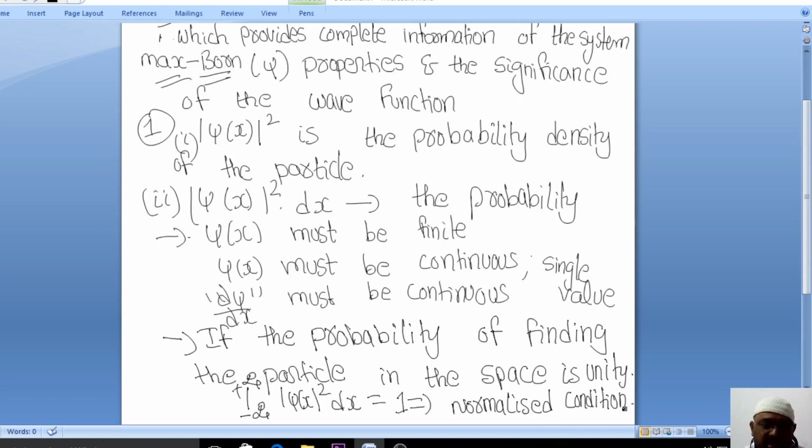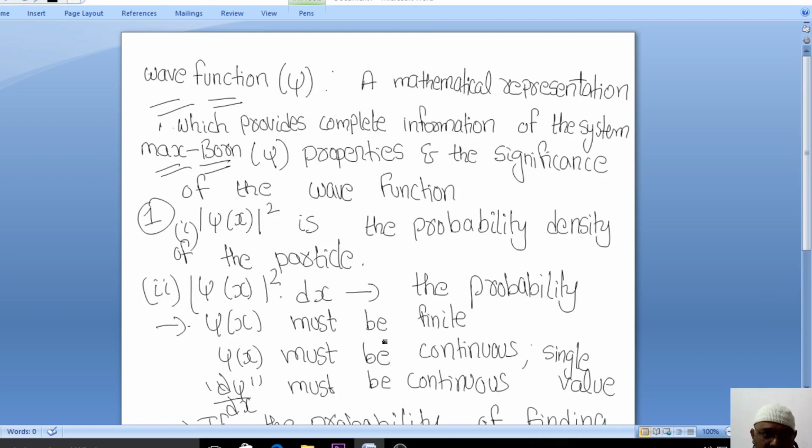If the probability of finding the particle in the space is unity, then the integration from minus infinity to plus infinity of mod of psi of x whole square into dx is equal to 1. This is also called the normalized condition. So if there is a probability of finding the particle in this space, there is a way to find the particle. This is what we need to understand about psi.